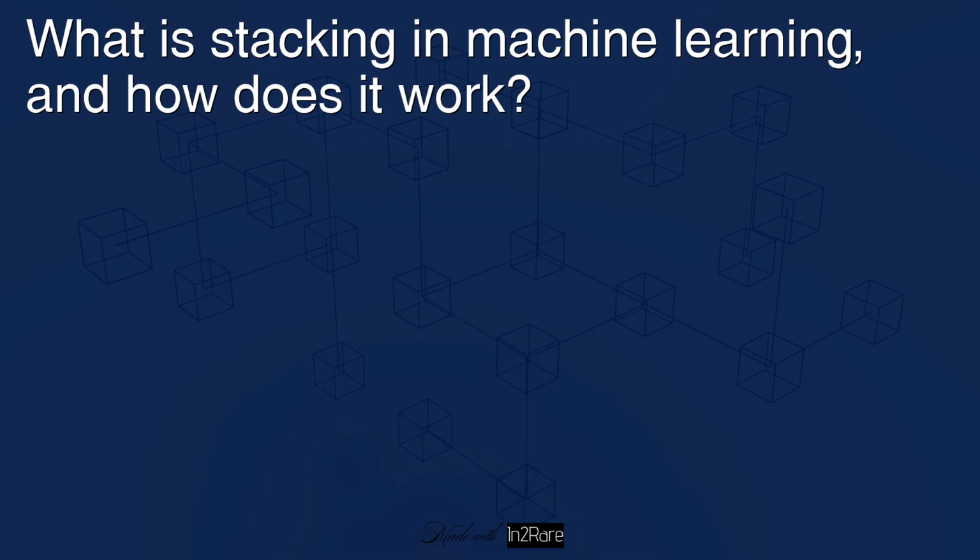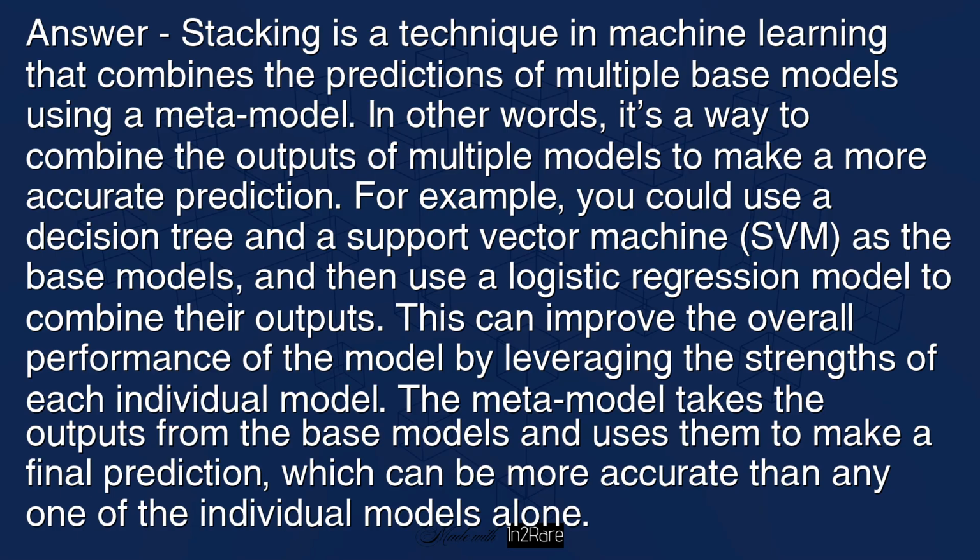What is stacking in machine learning, and how does it work? Answer: stacking is a technique in machine learning that combines the predictions of multiple base models using a meta-model. In other words, it's a way to combine the outputs of multiple models to make a more accurate prediction. For example, you could use a decision tree and a support vector machine (SVM) as the base models and then use a logistic regression model to combine their outputs.